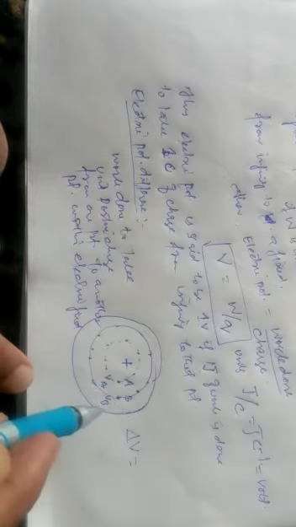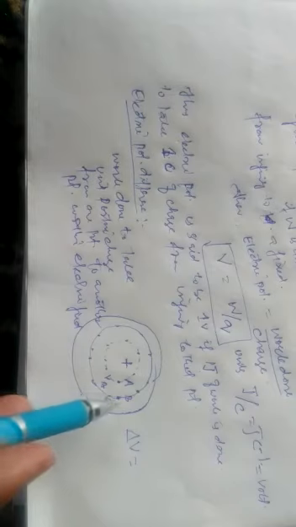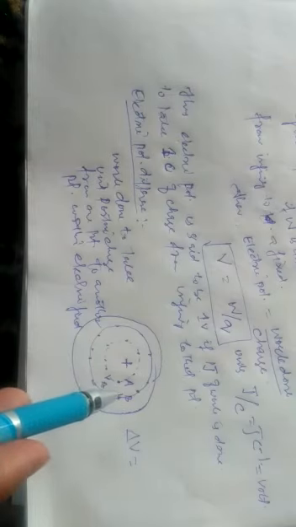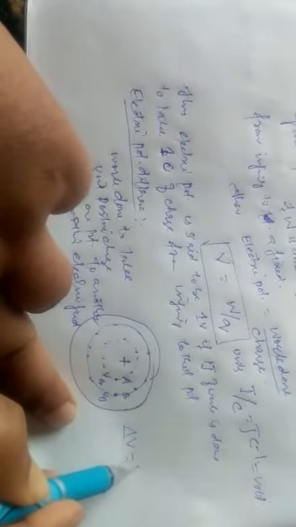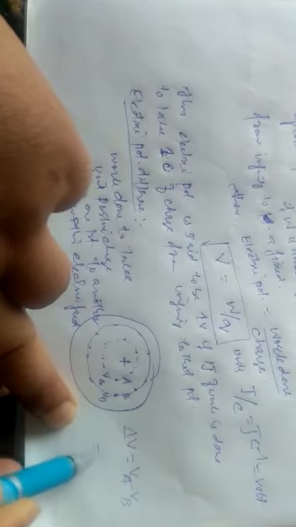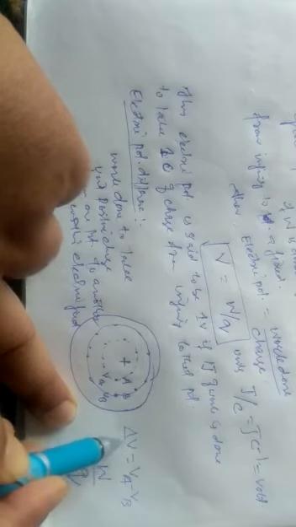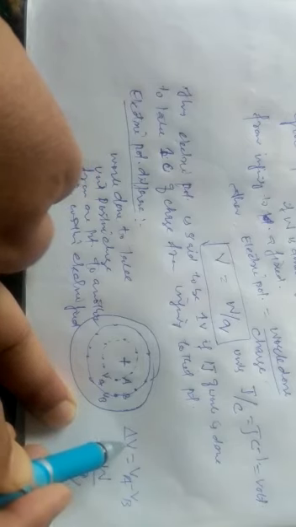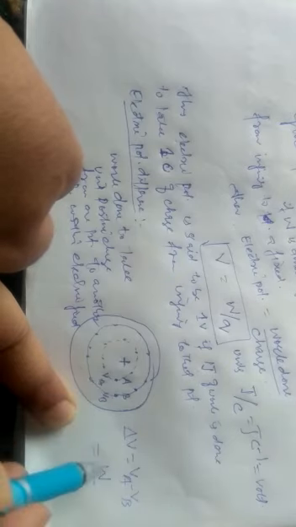If W is the amount of work done to take charge from B to A, then delta V is VA minus VB, and that will be W by Q. VA is greater than VB.